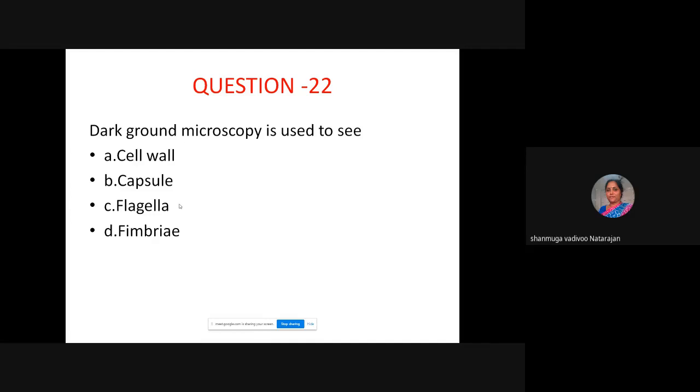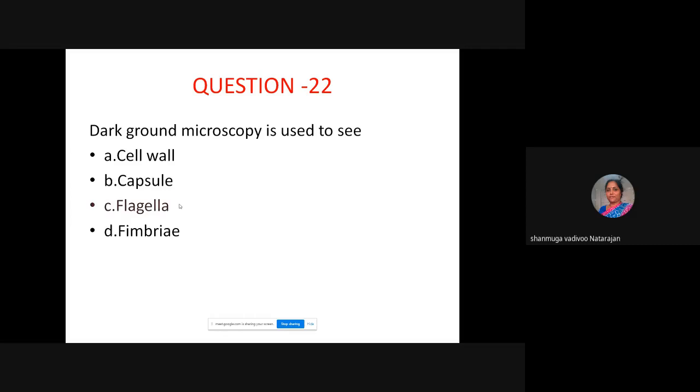And then, dark field microscopy is used to see cell wall, capsule, flagella, fimbriae. Which is the option? Dark field microscopy is for motility. Which organ is for motility? Flagellum.